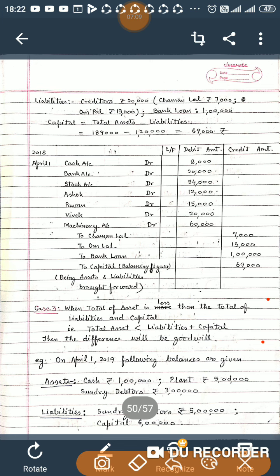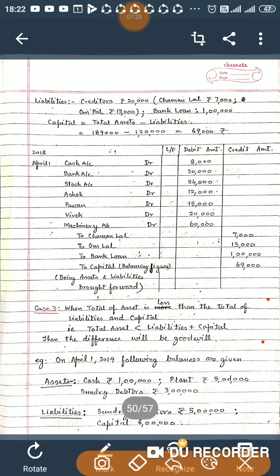Two liabilities, creditors, are given: Chamanlal and Ompal. So we will individually credit Chamanlal 7,000, Ompal 13,000, bank loan 1 lakh, and capital, which is a balancing figure, because total debit is equal to total credit.